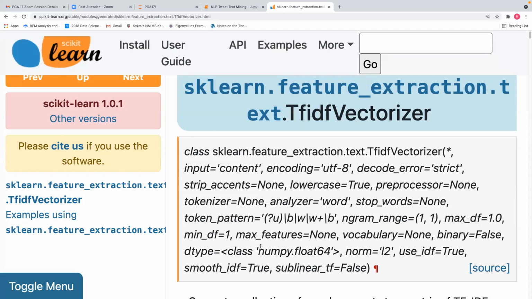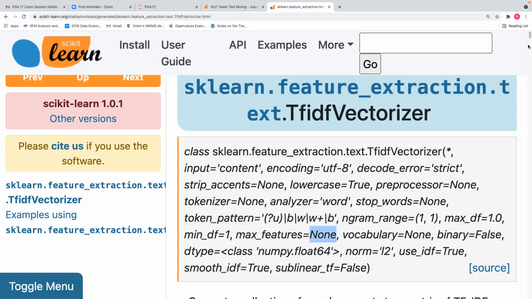Max DF, min DF, max features also. We can control the size of the matrix by giving max features as whatever you want. Max features means the max number of columns or variables you want to retain in your data.